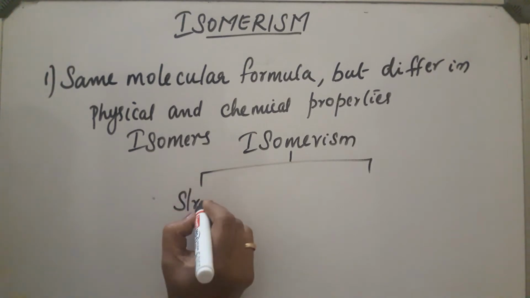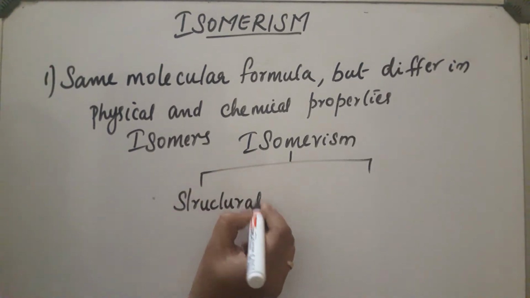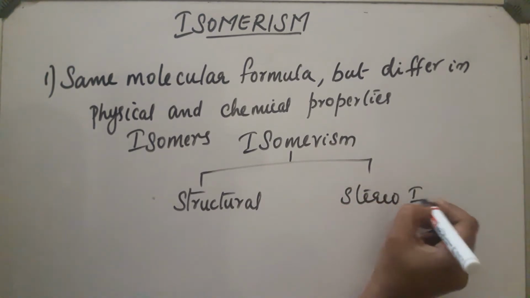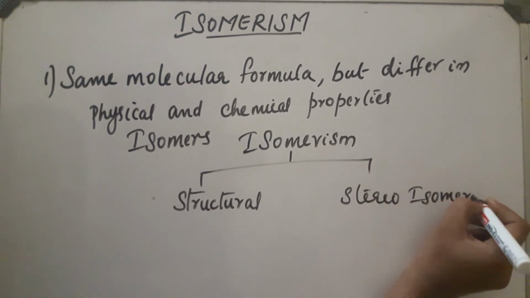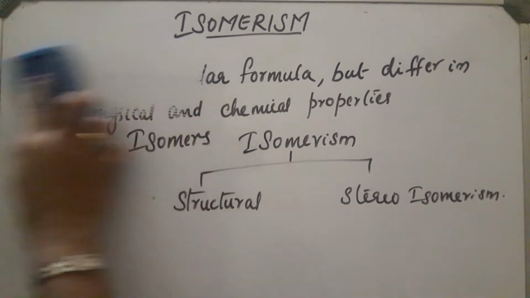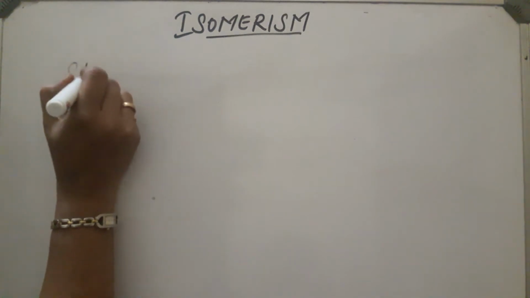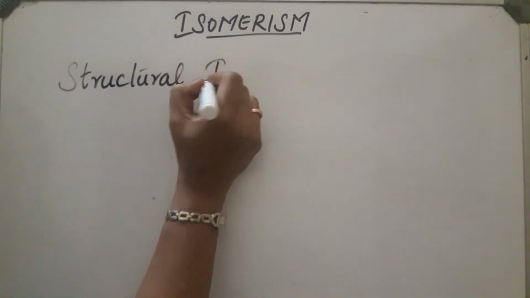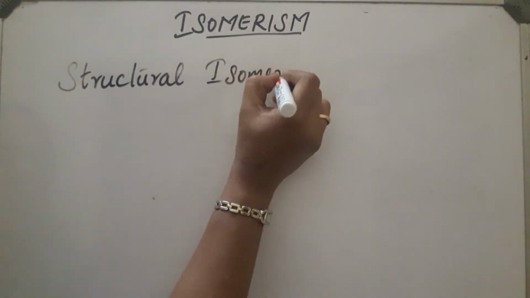This isomerism is divided into two: structural isomerism and stereoisomerism. These are the two types of isomerism. Let us discuss one by one. First, structural isomerism. What do you mean by structural isomerism?